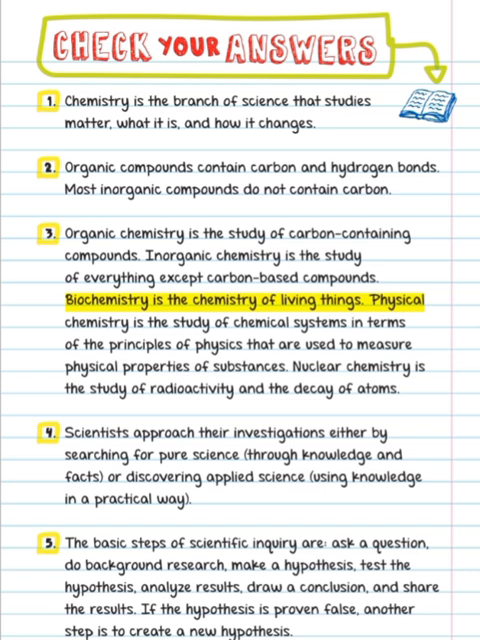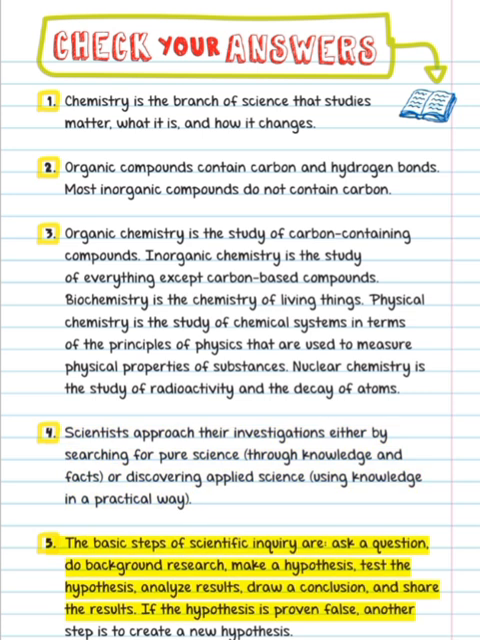Biochemistry is the chemistry of living things. Physical chemistry is the study of chemical systems in terms of the principles of physics that are used to measure physical properties of substances. Nuclear chemistry is the study of radioactivity and the decay of atoms. 4. Scientists approach their investigations either by searching for pure science through knowledge and facts or discovering applied science using knowledge in a practical way.